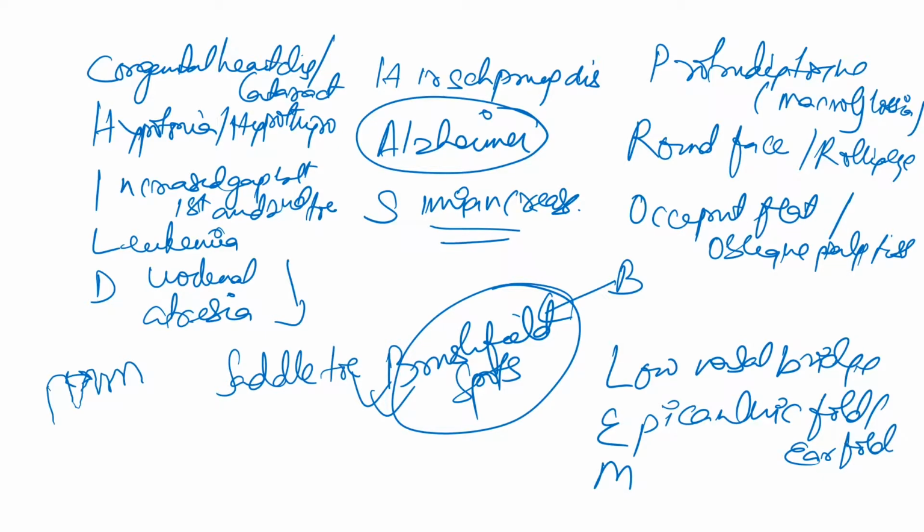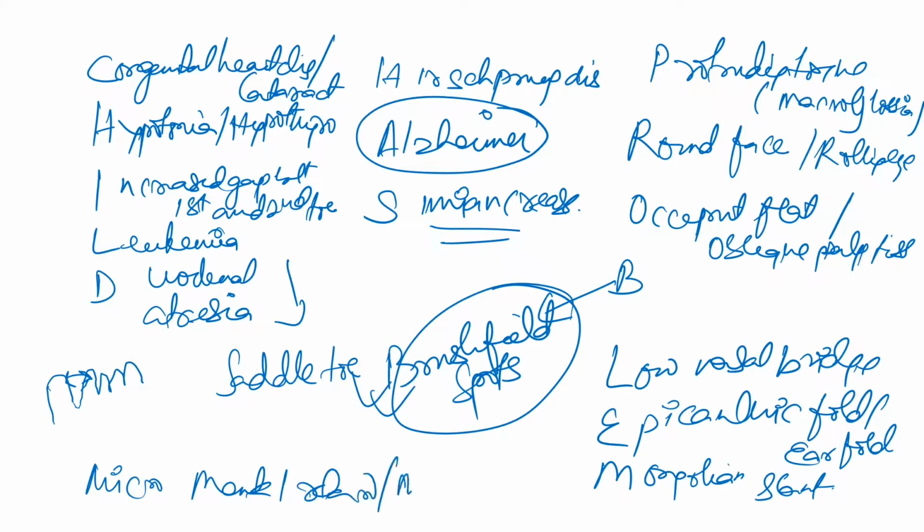M for Mongolian slant. Okay. And M also for micro, that is mental retardation, and micrognathia. We see micrognathia in the patient of Down syndrome. Remember this. Most important points, micrognathia you have to remember.